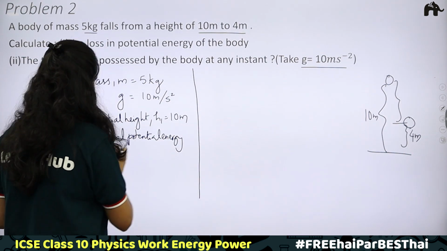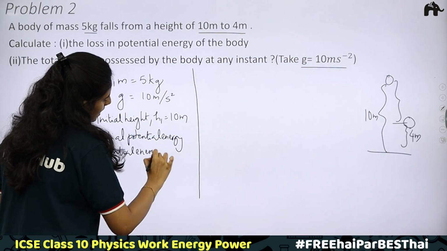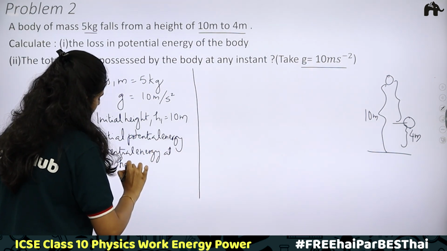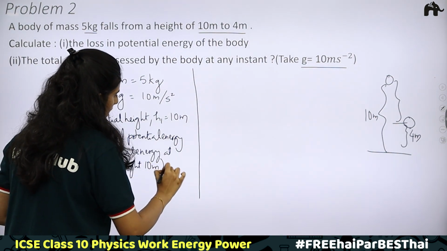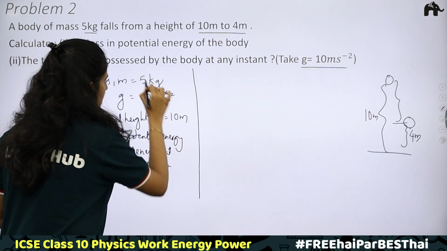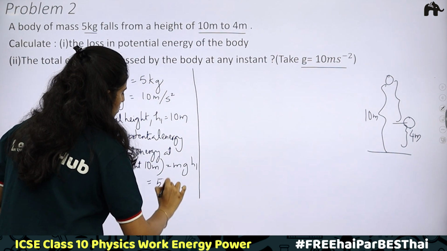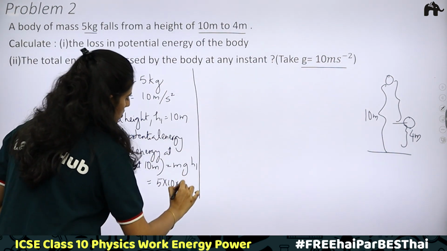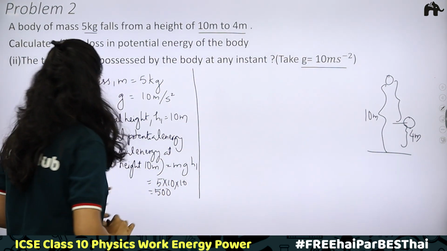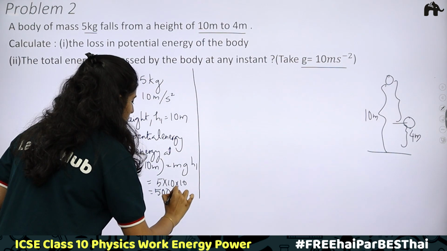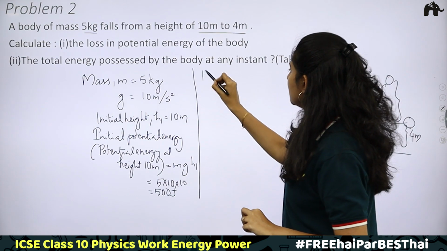Potential energy at height 10 meters is equal to mgh1, that is 5 into 10 into 10. 10 into 10, 100, 100 into 5, 500. What is the unit? This is an energy, therefore joules is the unit. 500 joules.